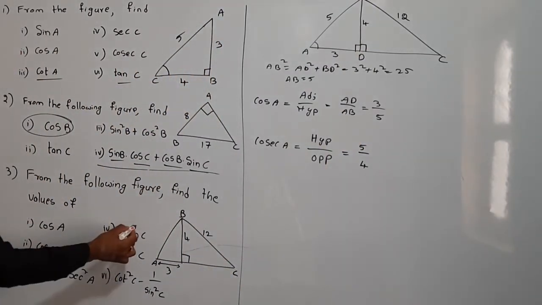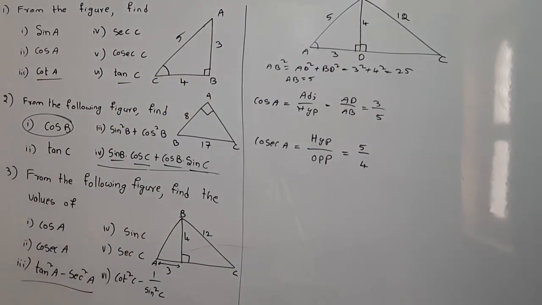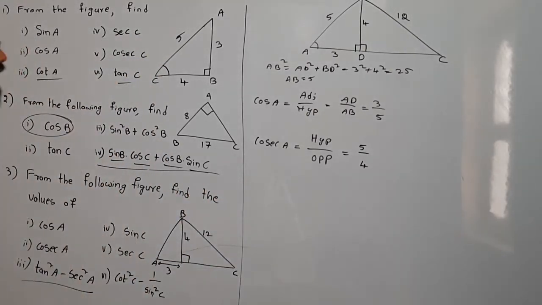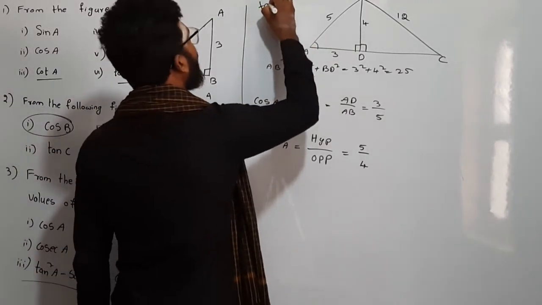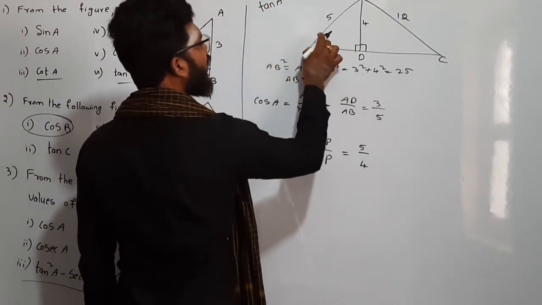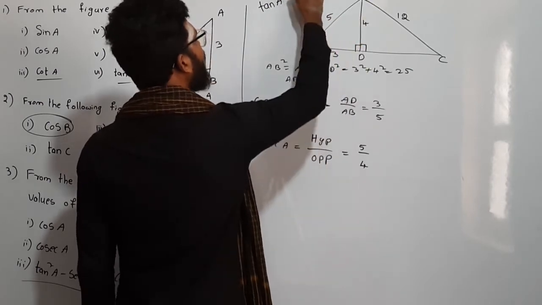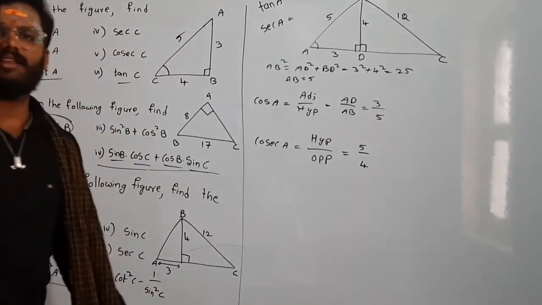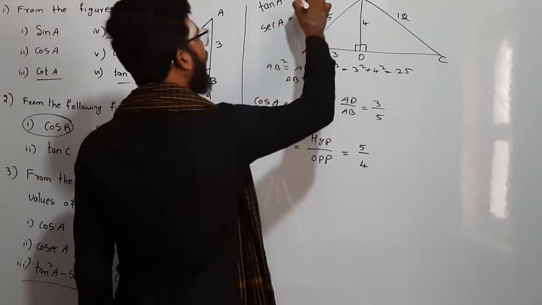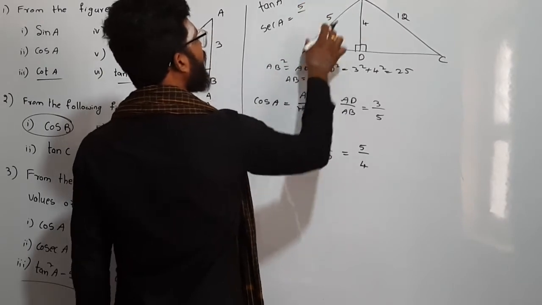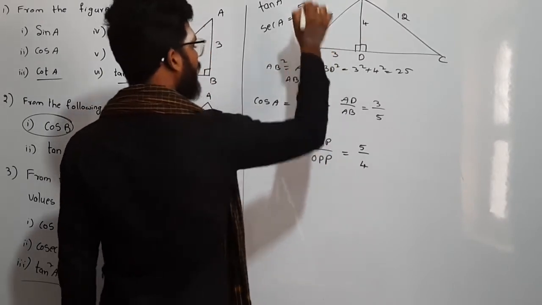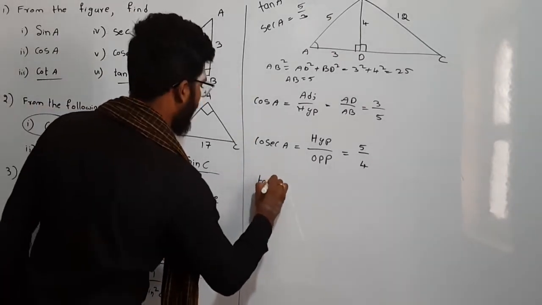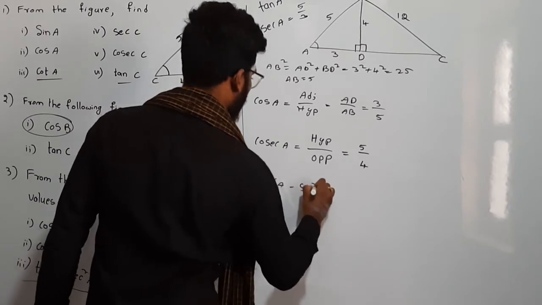In the same way here, tan square A minus secant square A. Third one is tan square A minus secant square A. So first tan A, let me write tan A here. Tan is nothing but opposite side by adjacent side, right? So opposite is 4, adjacent is 3. That is tan A. Next, secant A. What is secant A? Secant is nothing but hypotenuse by adjacent. So 5 is hypotenuse, and adjacent for A is 3. So 5 by 3.